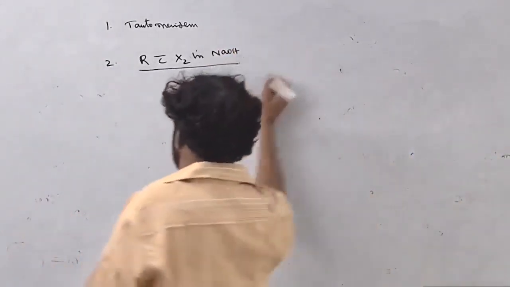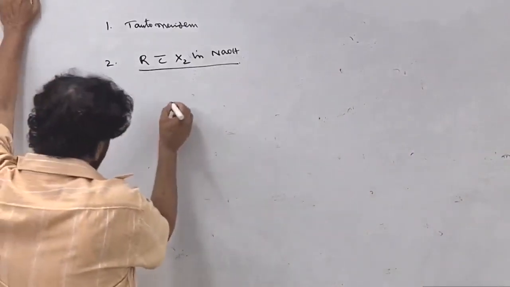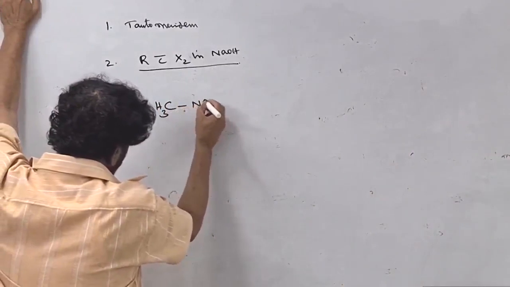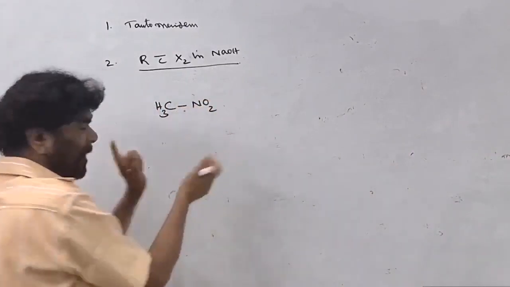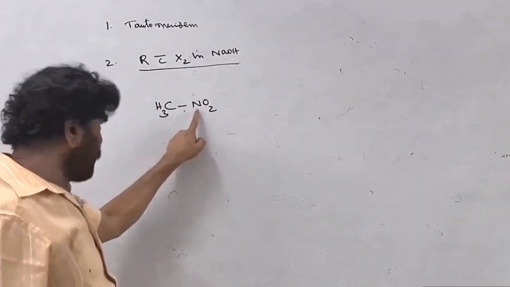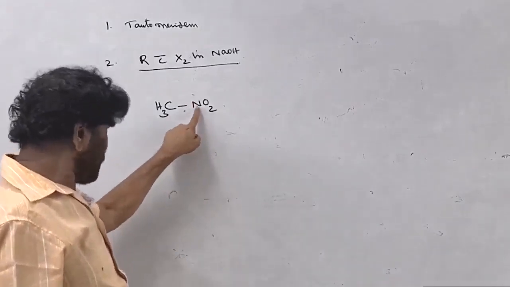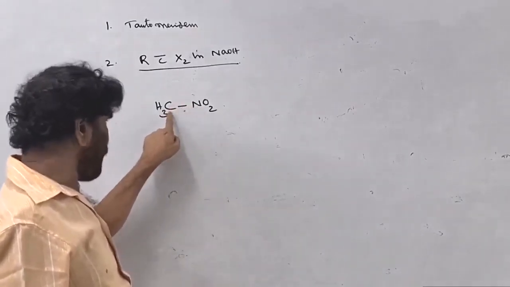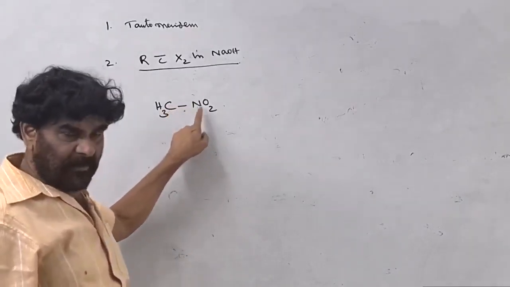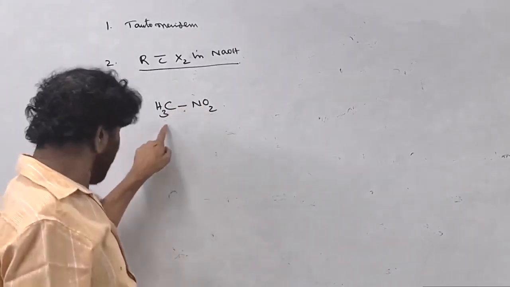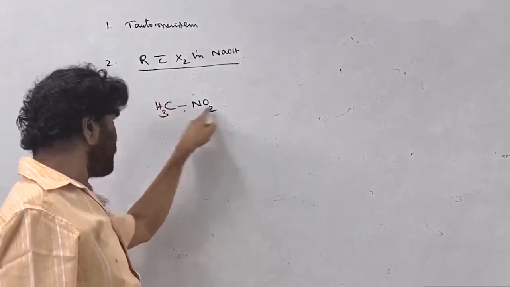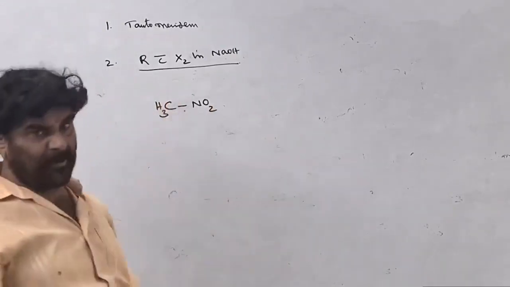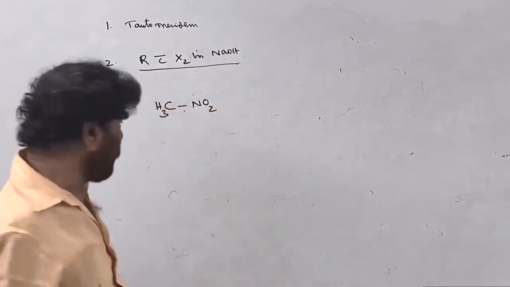In place of the alpha hydrogen, halogens can be introduced. The halogenation takes place here. For example, you take CH3NO2. Tautomerism is possible. Why is it acidic? Due to two or three properties. This alpha hydrogen is attached to a minus M, minus I group. If it loses the H plus ion, the resulting carbanion is stabilized through resonance. Therefore it readily loses the hydrogen.